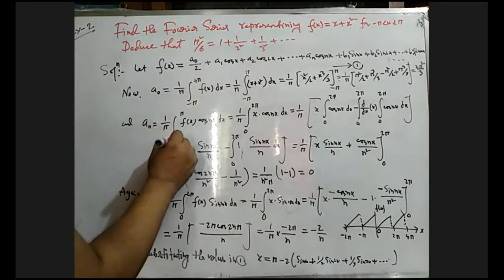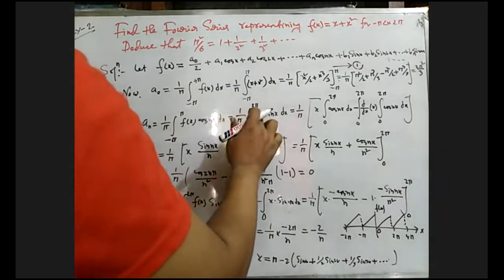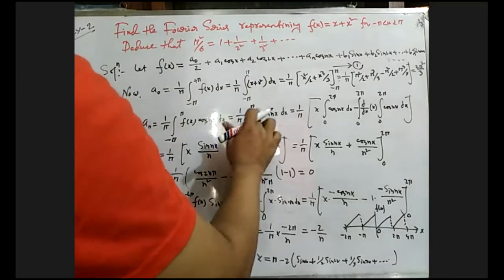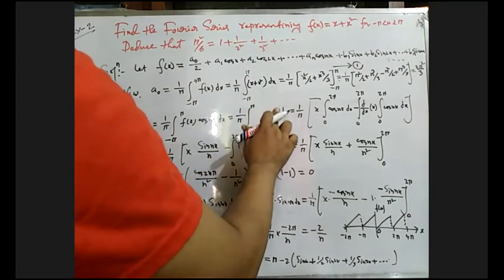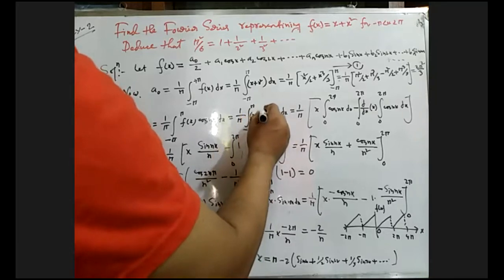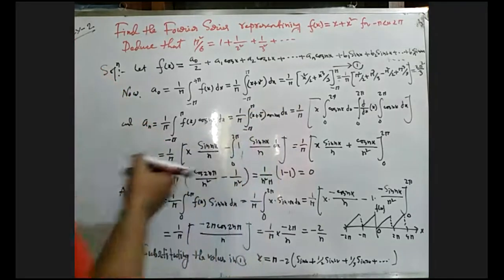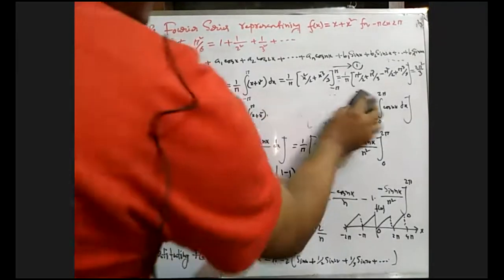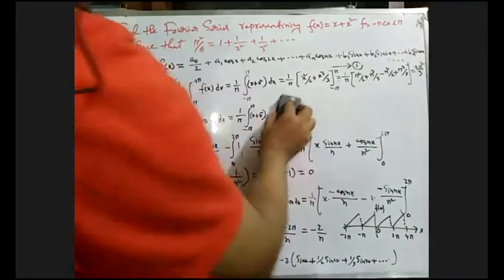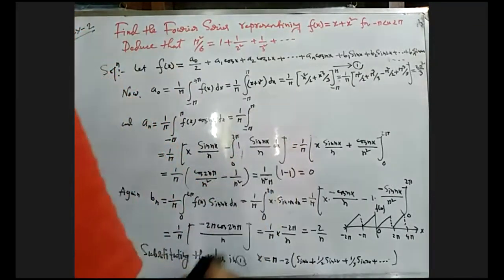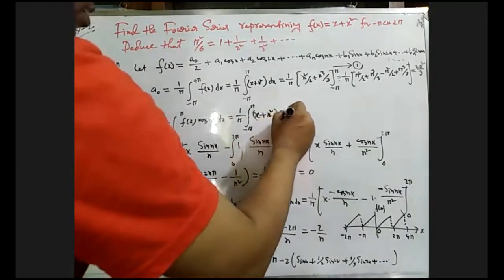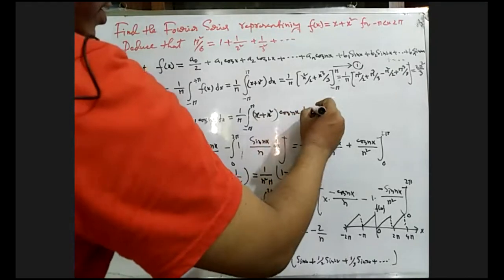The limit is minus pi to plus pi, and the function will be x plus x square times cos nx. So a n equals 1 by pi, integral of x plus x square times cos nx dx.